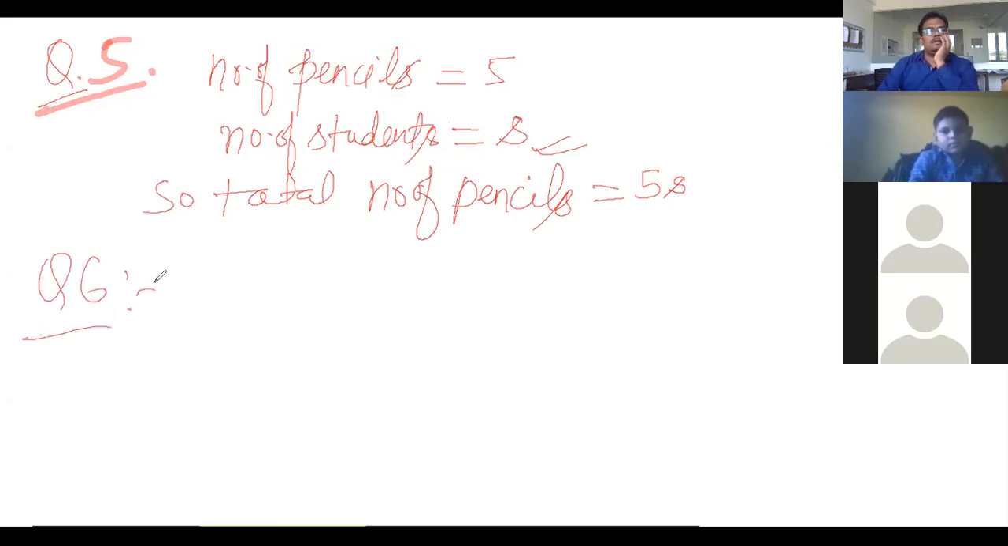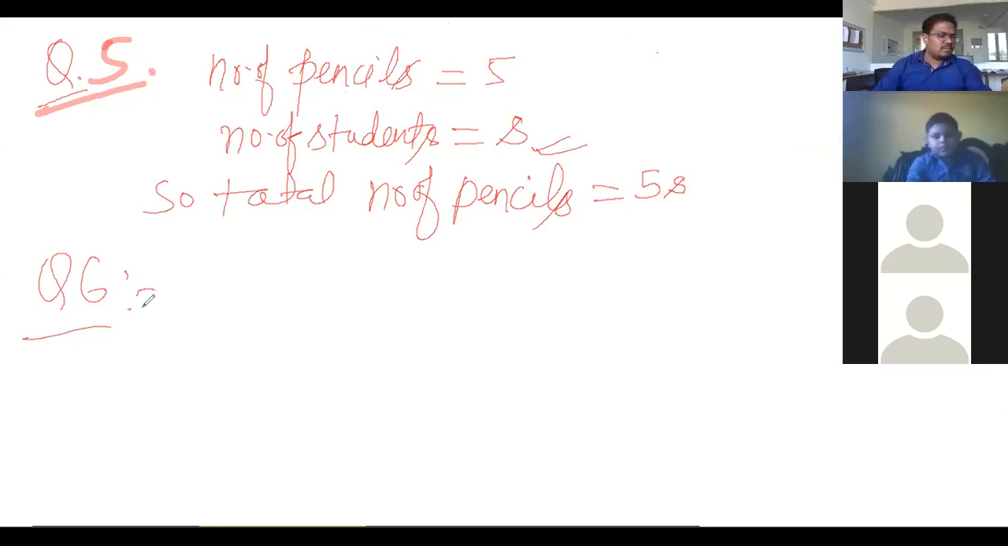Question number 6. Pencils, beta. Pencils. So write with this handwriting. I don't know why it's so light. I think this will be changed. I think yes. Now is it okay?